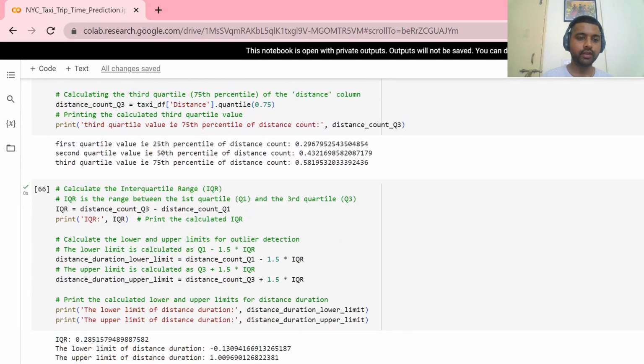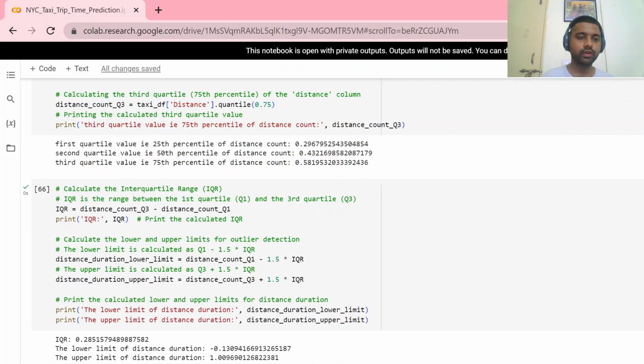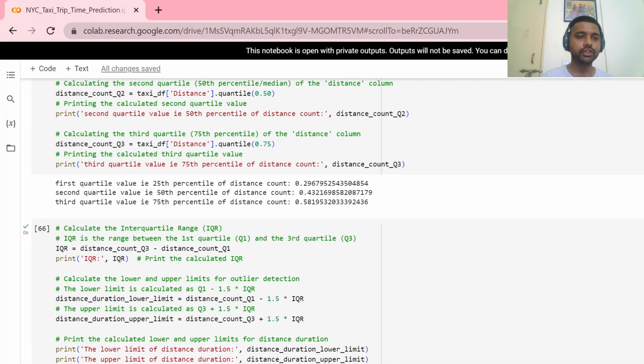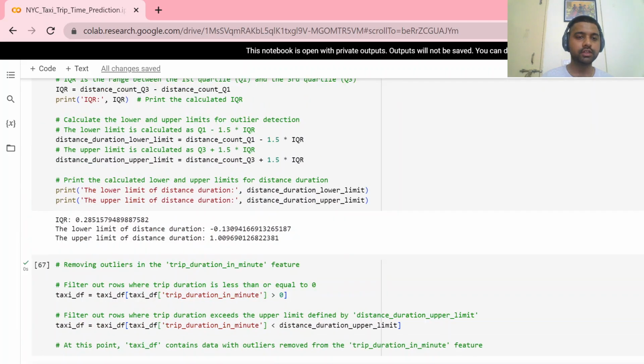We apply it for three of them, and we calculate the IQR. What we get here is negative values for the lower limit of the distance and the trip duration, but that can't be possible. So we take values more than zero as the lower limit.